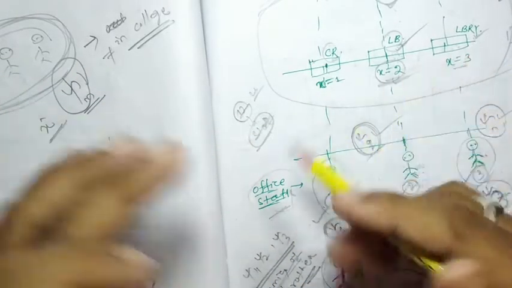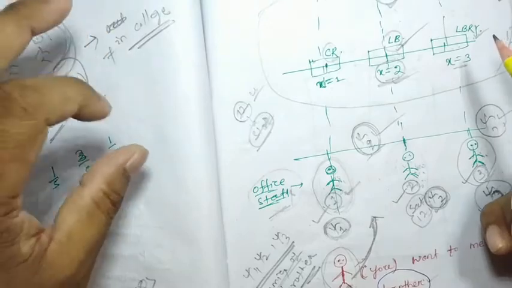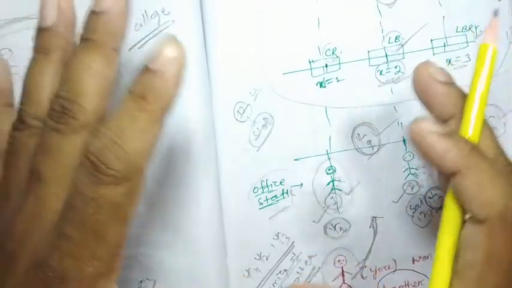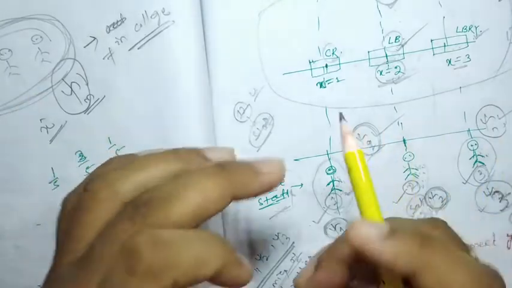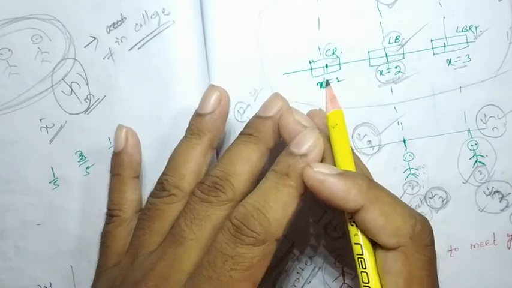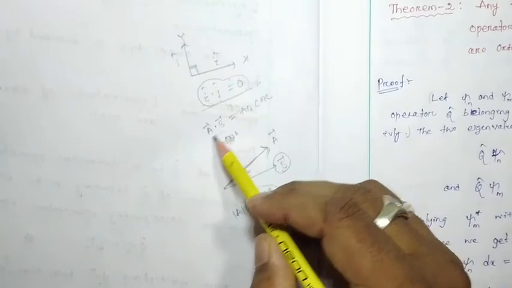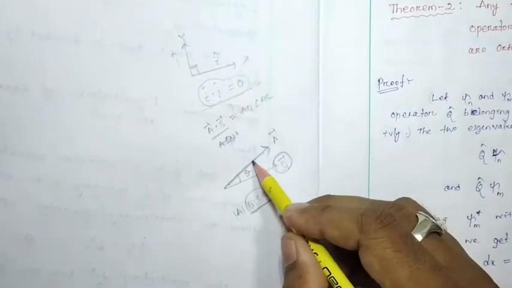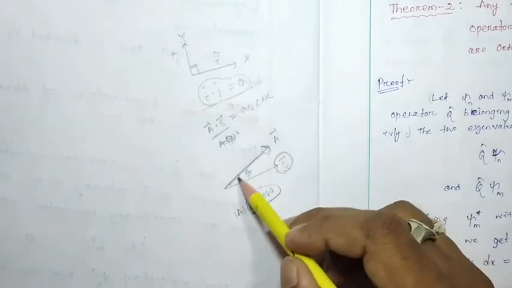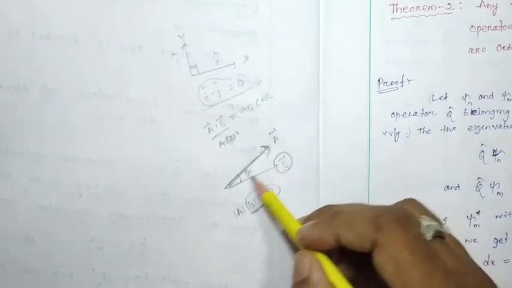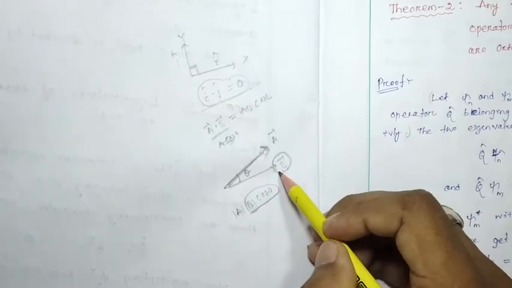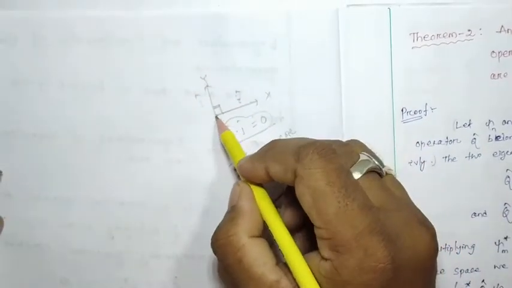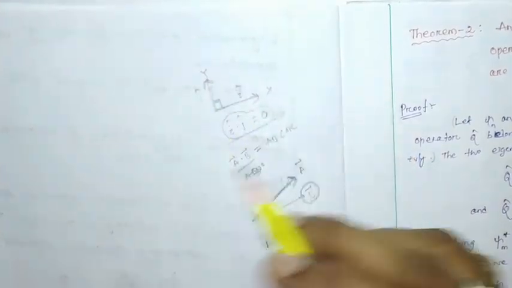Some group is telling that the brother is inside the college, some group is telling that the brother is not inside the college. That means they are very different, or we can say they are linearly independent, there is no dependency. Or we can say the dot product of the two waves, the two vectors, will be equal to 0. That means along A there is no component of B, and along B there is no component of A. We can say they are mutually orthogonal with each other.